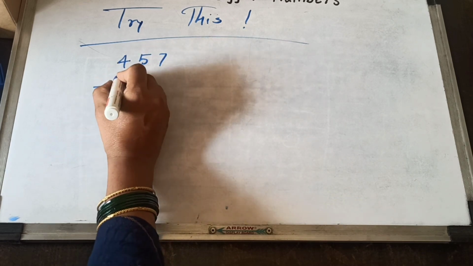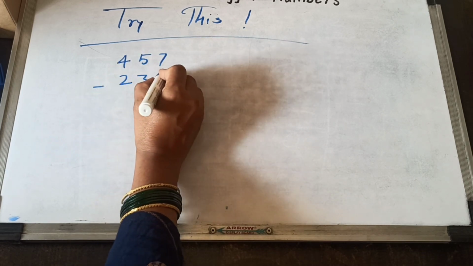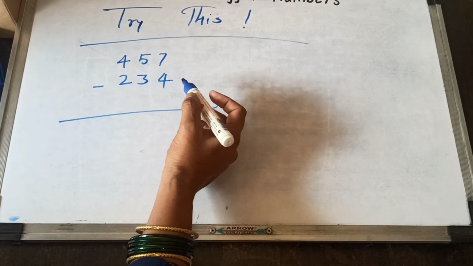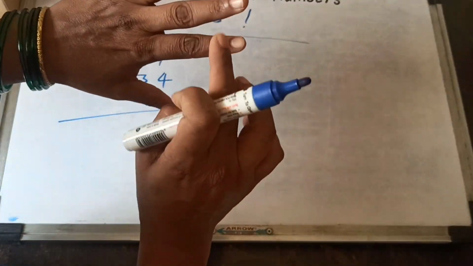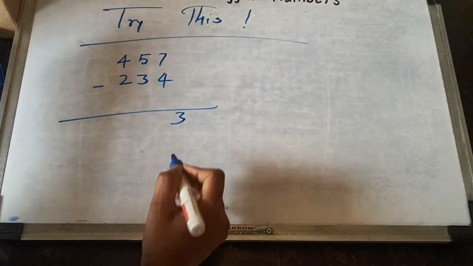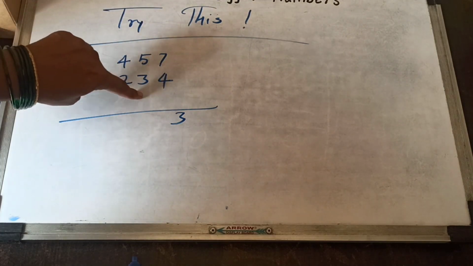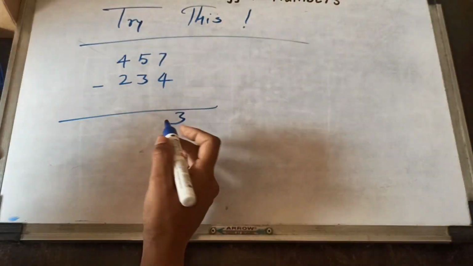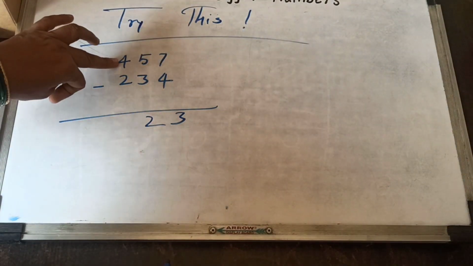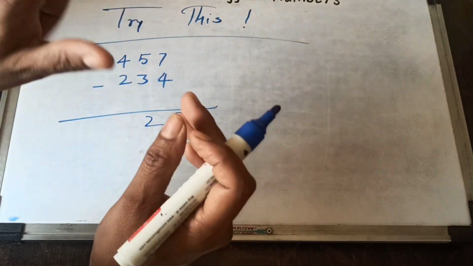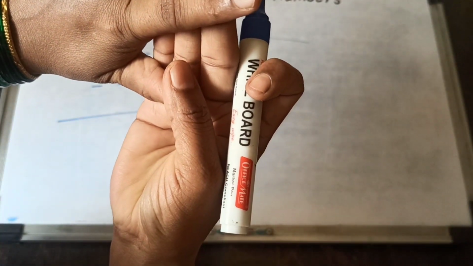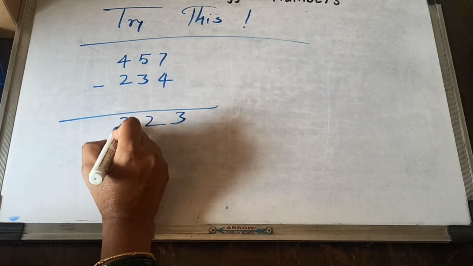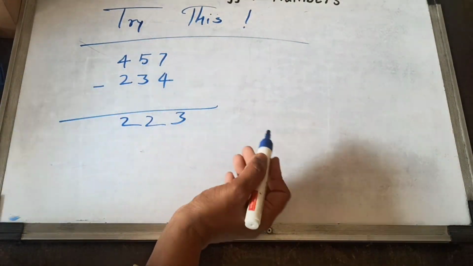Let's see, 457 minus 234. 7 minus 4: 4, 5, 6, 7, means we want 3 numbers, so we get 3. 5 minus 3: 3, 4, 5 means 2 required, so write down here 2. 4 minus 2: 3 and 4 means 2 required, so write down here 2. Means our answer is 223.